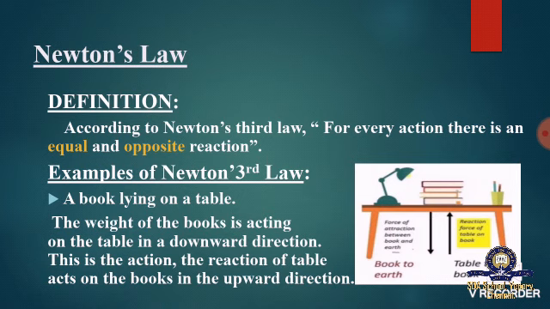According to Newton's third law, for every action there is an equal and opposite reaction. One example of Newton's law: consider a book lying on a table. Students, just imagine that a book is lying on a table. The weight of the book is acting on the table in a downward direction. This is known as the action. The reaction of the table acts on the book in the upward direction, as shown in the figure.